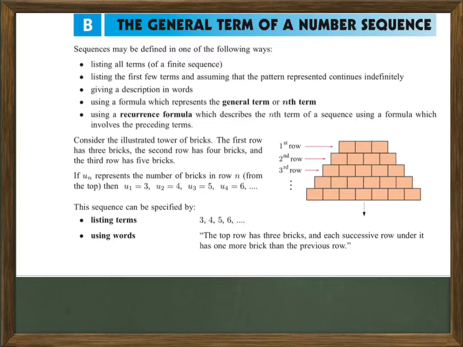So now we will discuss the general term of the number sequence. We have seen the first number, second number, third number, fourth number of the sequence. We can find the fourth number, fifth number, sixth number, seventh number. But how do we find a general way to calculate any number of that sequence, say the 10th or 100th term of that sequence? For that we need to discuss the general term.